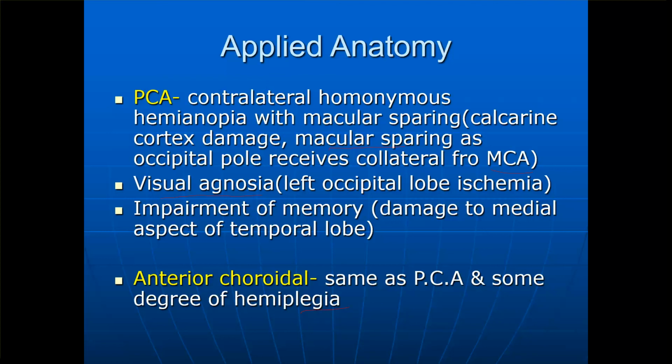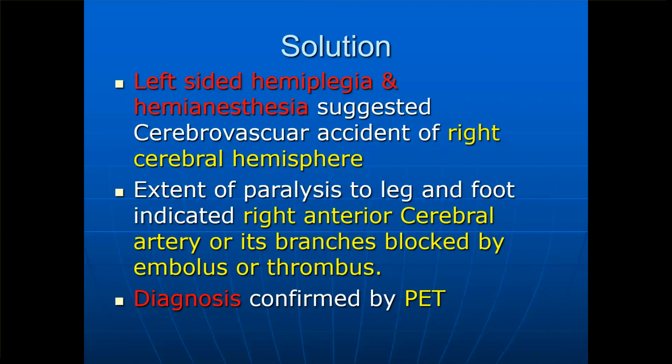Okay, so in the case which we started with, it is a left-sided hemiplegia and hemianesthesia. It suggests a cerebrovascular accident of the right cerebral hemisphere. Remember, it's left-sided hemiplegia and hemianesthesia, that is, paralysis of one half of the body, left-sided, and loss of sensation. It is probably a cerebrovascular accident of the right cerebral hemisphere.